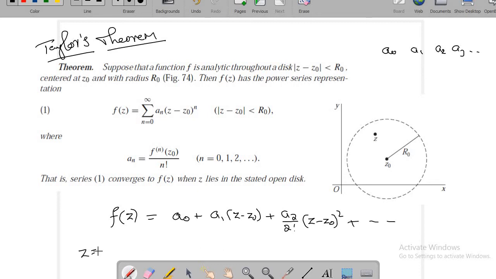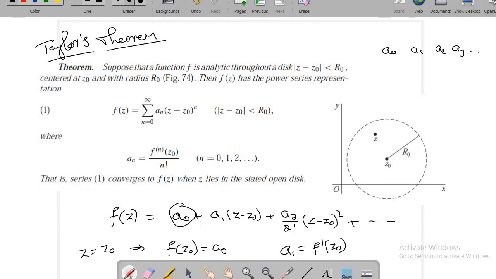If I plug in z equal to z0, I am going to get f of z0 equal to a0. So a0 is nothing but f of z0. And if you want a1, differentiate f and substitute z0, then you will exactly get a1. a1 will be f dash of z0.